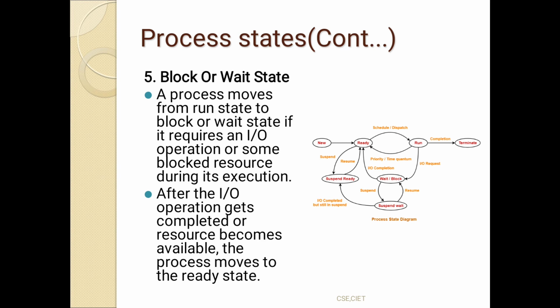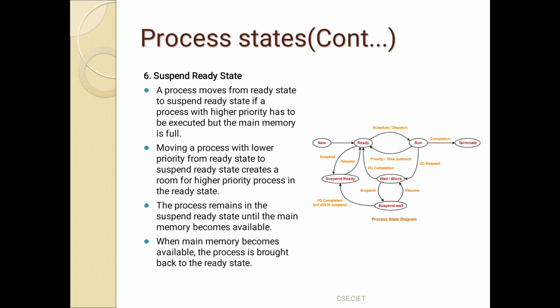The next one is the block or wait state. So now let us see the diagram clearly. Here is the block when the process is in the running state. Okay, now the suspended ready state. A process moves from the ready state to the suspended ready state if a process with higher priority has to be executed, but the main memory is full.